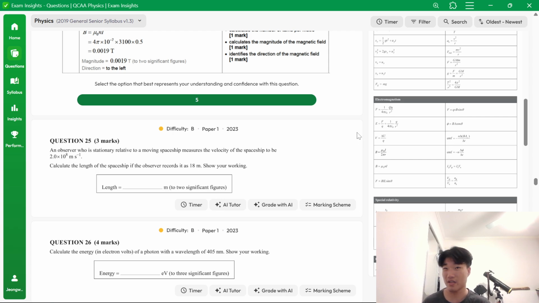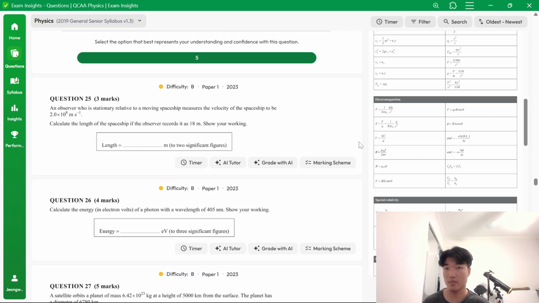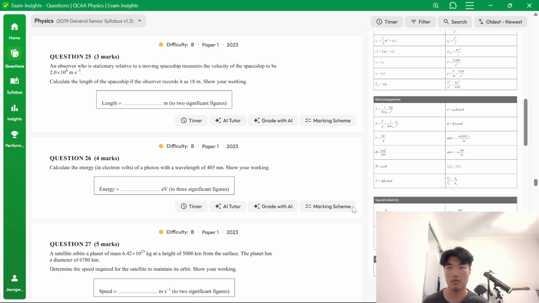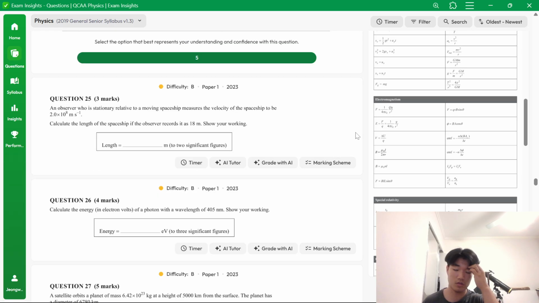An observer who is stationary relative to a moving spaceship measures the velocity of the spaceship to be 2 times 10 to the... Wait, I just realized I'm at a decent pace. Oh, what? Oh, wow. That's actually surprising. Okay. An observer who is stationary relative to a moving spaceship measures the velocity of the spaceship to be 2 times 10 to the 8 meters per second. Okay.